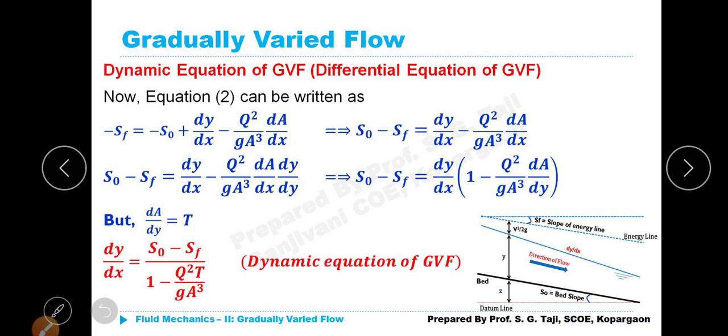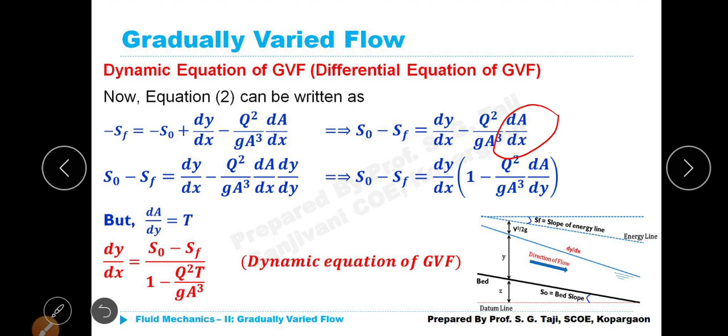Now further if you simplify this, S naught minus SF is equal to dy by dx whole multiplied by 1 minus q squared by g A cube multiplied by dA by dy. How? This dA by dx we know, and it can be rewritten as dA by dy multiplied by dy by dx. Since dy by dx in both the components becomes common, that can be taken as a common factor.